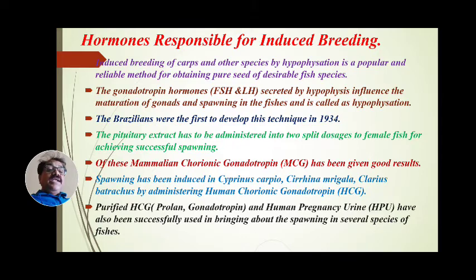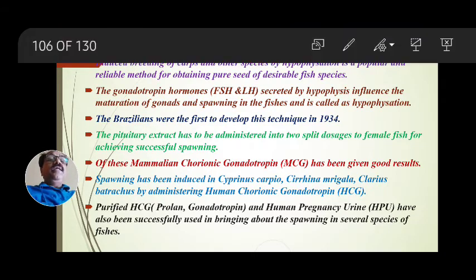It indicates that human pregnancy urine is also responsible for induced breeding in fishes. Hence, this hormone is also used in induced breeding by hypophysation in fish.